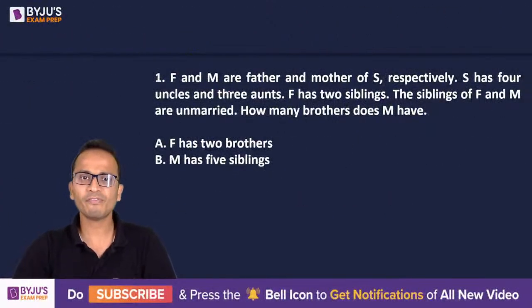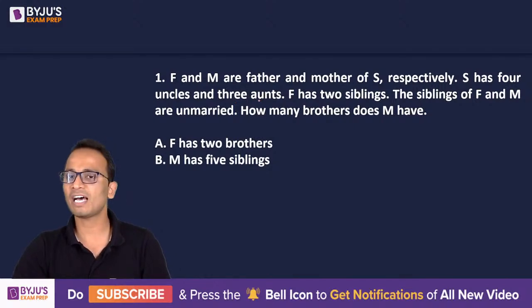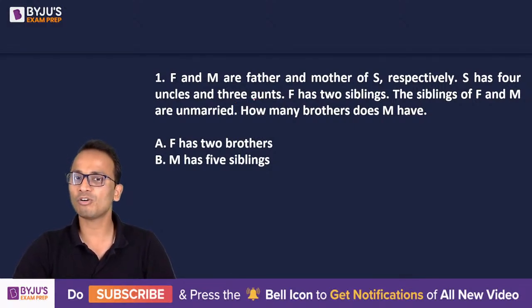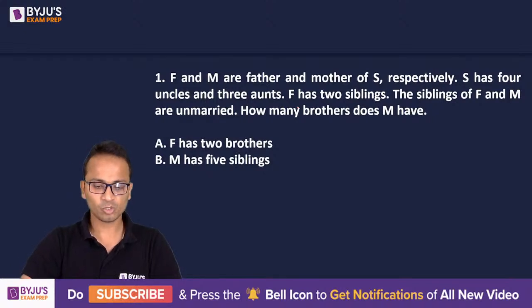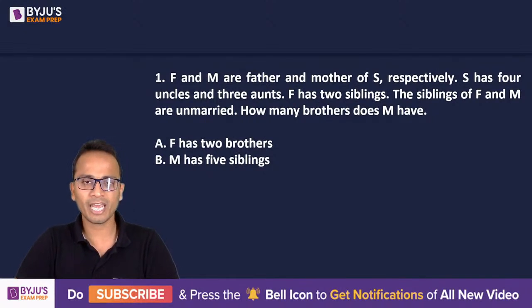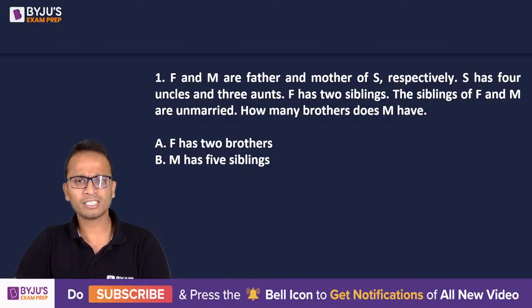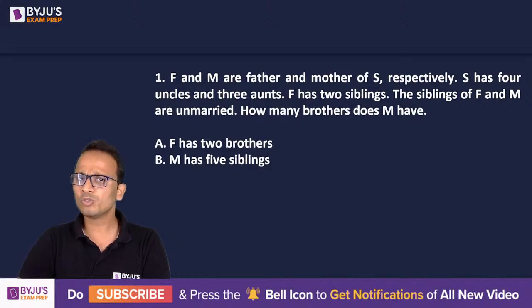So question number 1, F and M are father and mother of S respectively. S has 4 uncles and 3 aunts. F has 2 siblings. The siblings of F and M are unmarried. How many brothers does M have? Alright, so I have given you 4 options, option A, B, C, D. So you can tell me which of the 4 options is the correct answer, or you can tell me using which of these statements or the combination of these 2 statements will be sufficient to answer the given question.